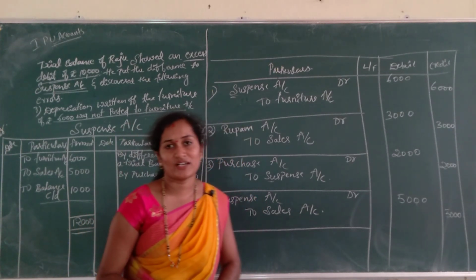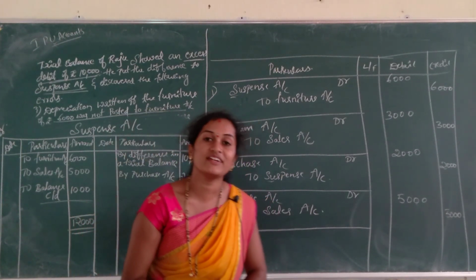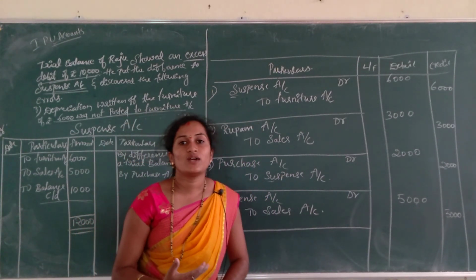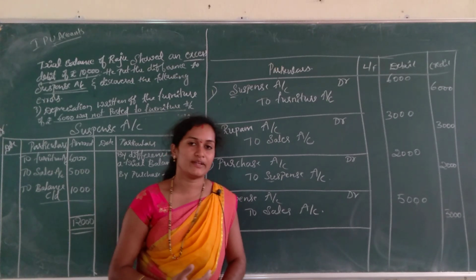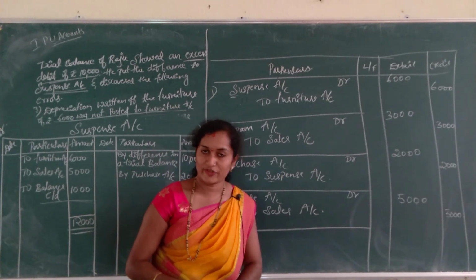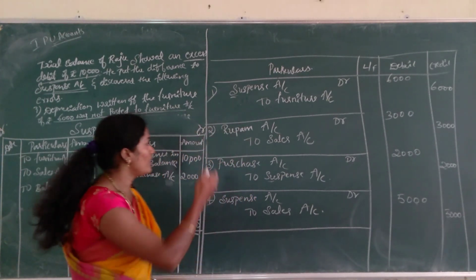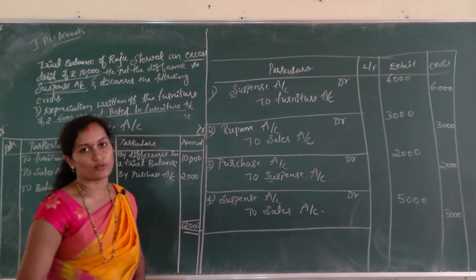If it is before preparing the trial balance, we rectify by debiting or crediting the ledger accounts. If it is after preparing the trial balance, we rectify the entries along with the suspense account. So, here we have prepared a suspense account also.